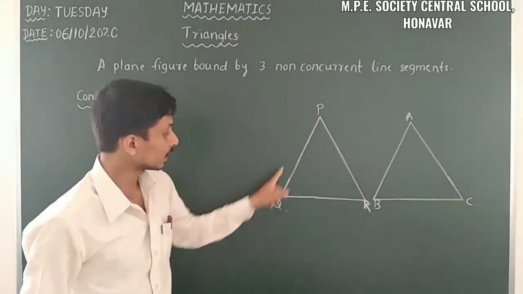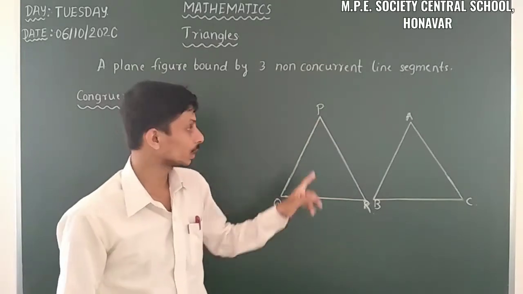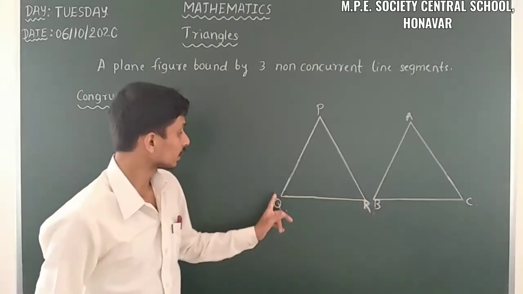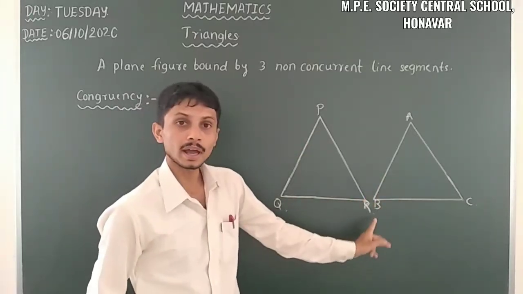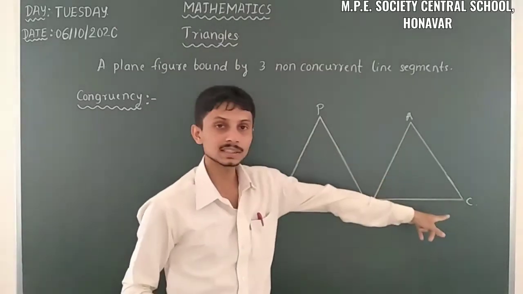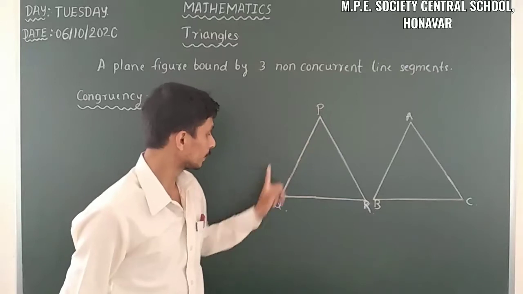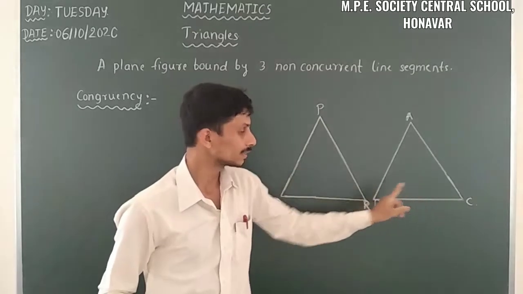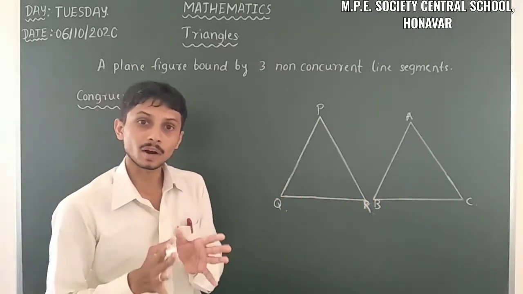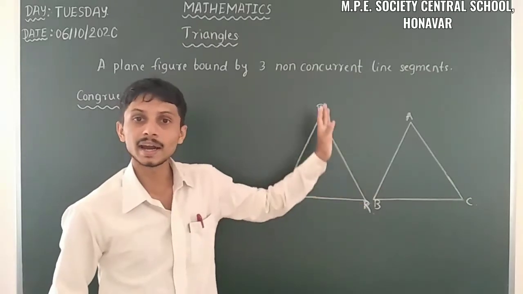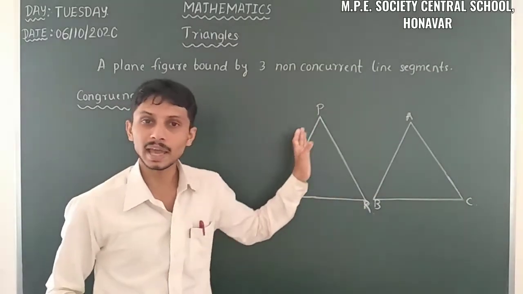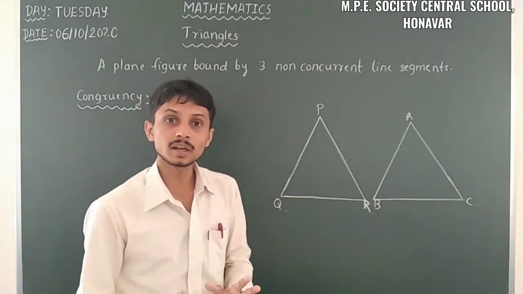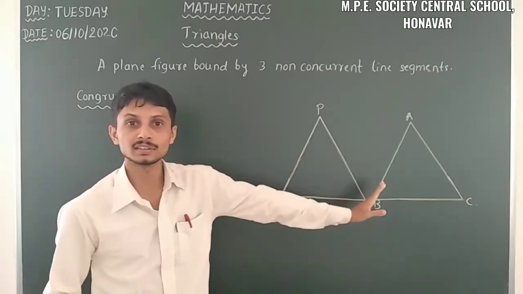Just observe here: PQ is equal to AB, PR is equal to AC and QR is equal to BC, and angle QPR is equal to angle BAC, angle PQR is equal to angle ABC and angle PRQ is equal to angle ACB. When this happens, then only we call these two triangles congruent.